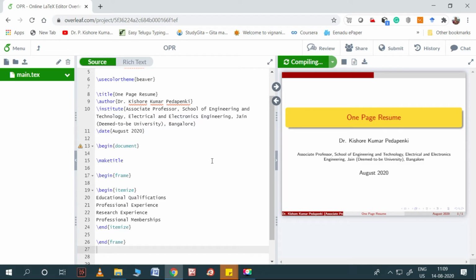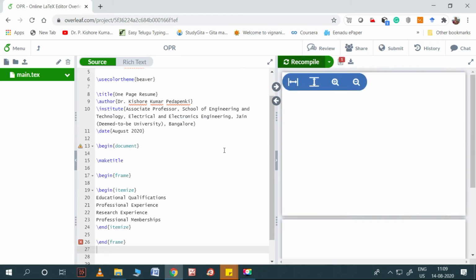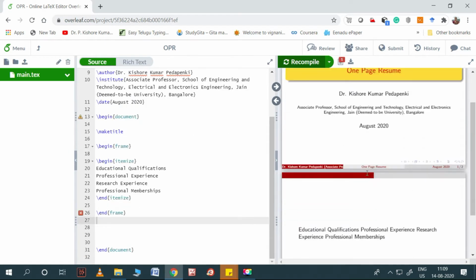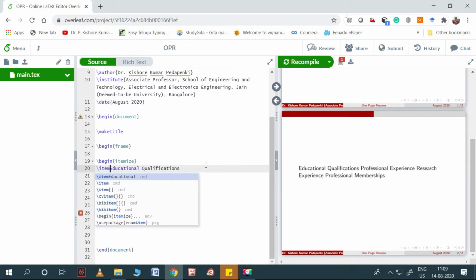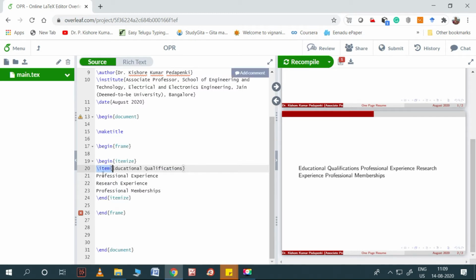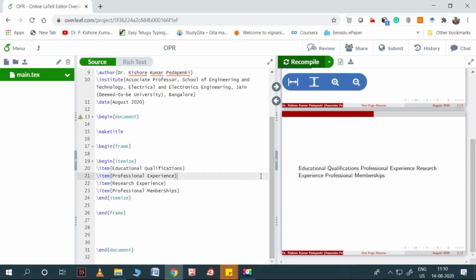Now let me recompile this. Yes, it has come like this. After that I need to write item here, and similarly item here also, and I need to close these, so let me close them. Again recompile so that we get this part.